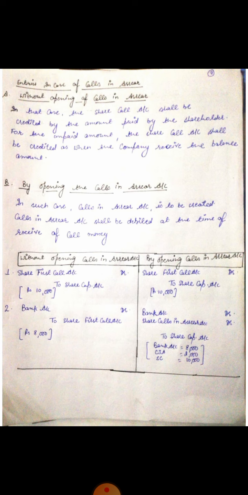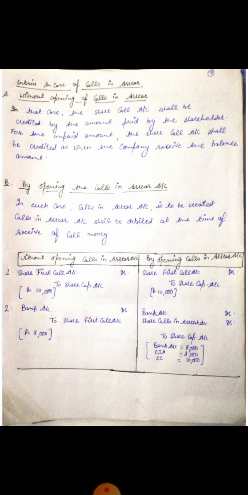There may be two types of call, share first call and share second and final call. There may be a case when the shareholders do not pay the full amount at the time of first call or maybe at the time of second call.